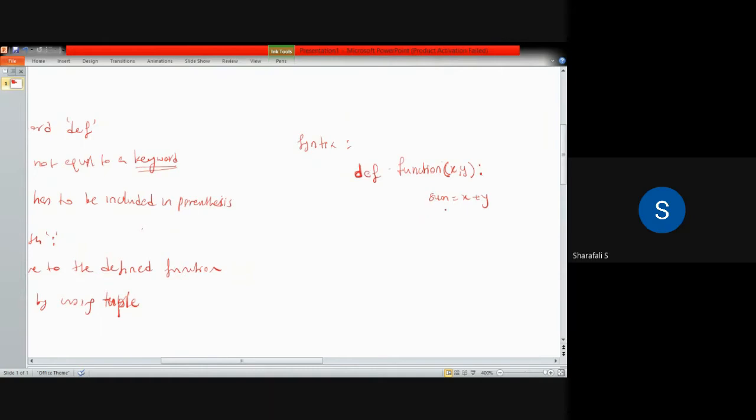After this operation, we get some value that has to be returned from the defined function. So return what? Return sum.